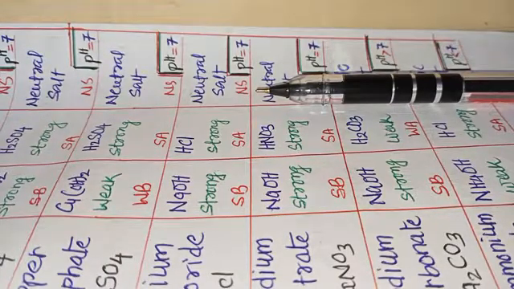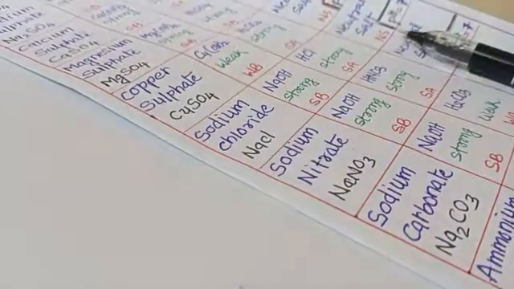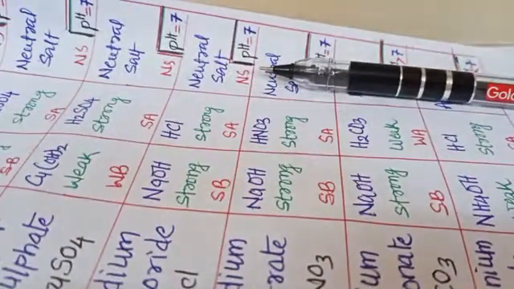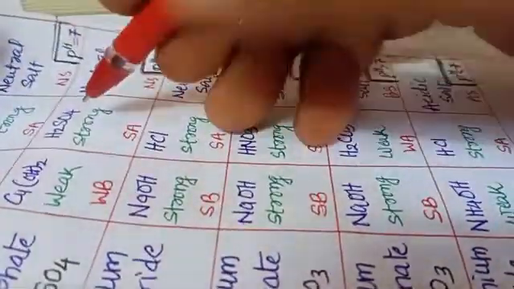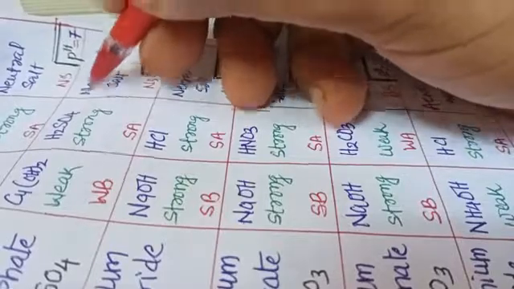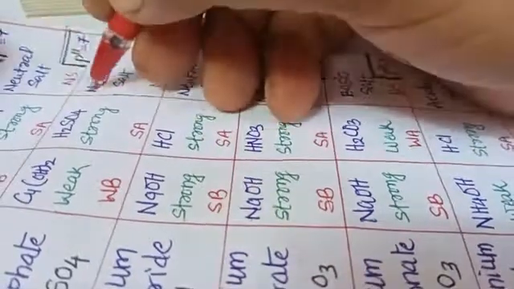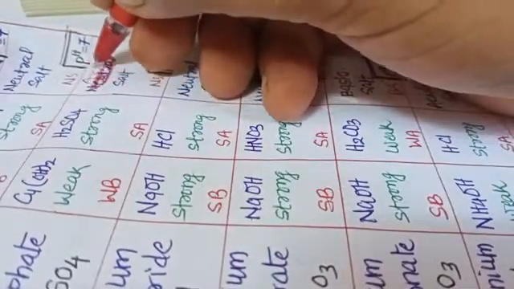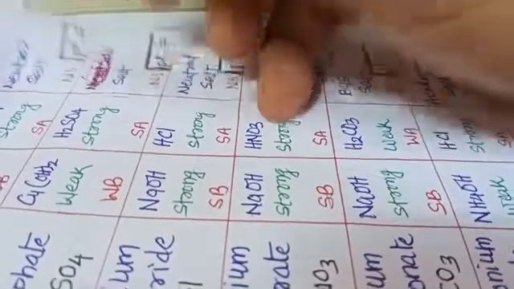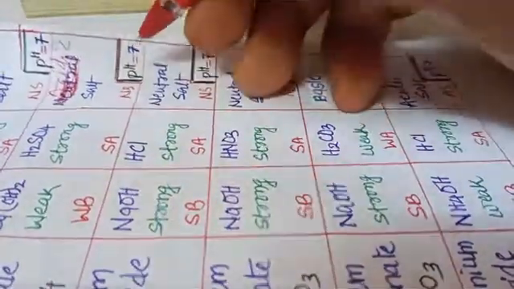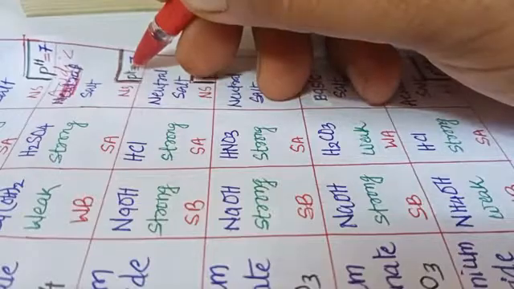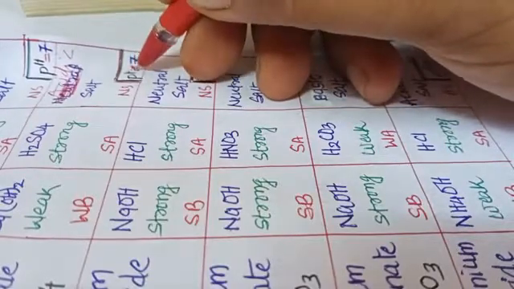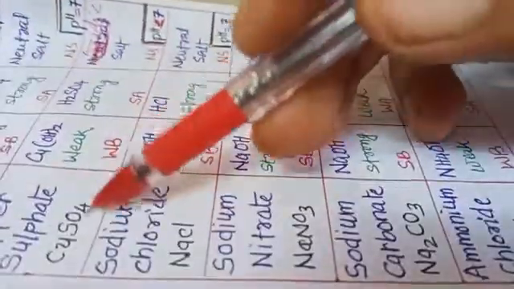So we should write here that the salt is not a neutral salt, but it is an acidic salt. And when we write acidic salt, the pH is going to be less than 7, my dear students. So the pH for this CuSO4 is going to be less than 7.